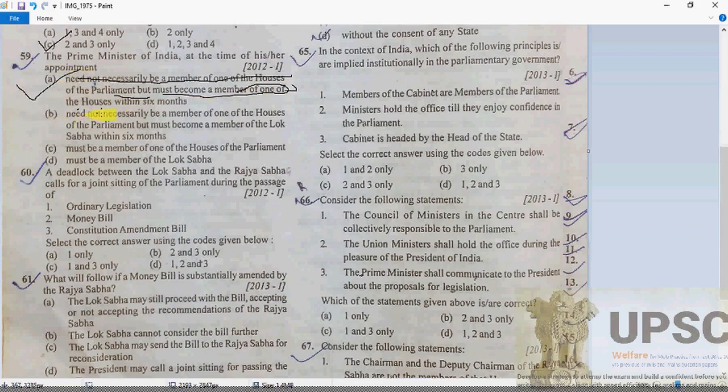Why not B? Because it says not necessarily a member of the houses of Parliament, but must become a member of the Lok Sabha. No, of course a Rajya Sabha member can also be the Prime Minister. So B is absolutely wrong here. Now, option C: must be a member of one house of Parliament, must be a member of the Lok Sabha. No, both are wrong.